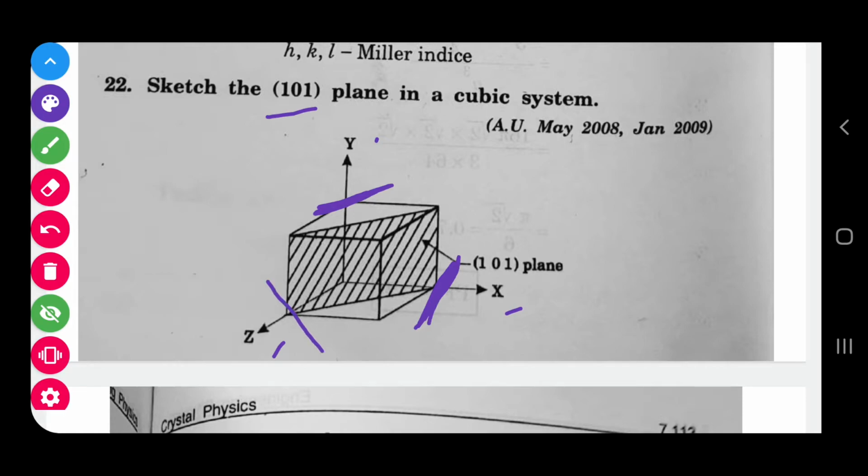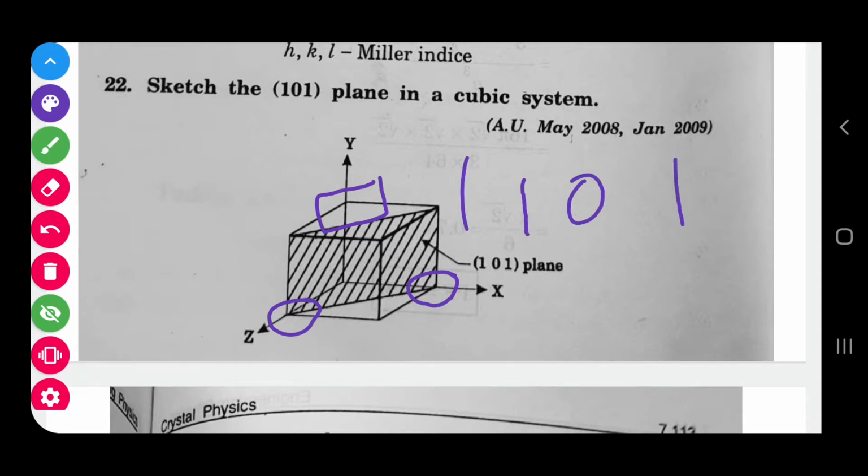On the Z axis, it cuts. So along the three axes, only the Y does not cut. The plane cuts the X edge at 1 and the Z edge at 1, but along Y it doesn't cut, so we write the 101 plane, Miller indices. Okay.